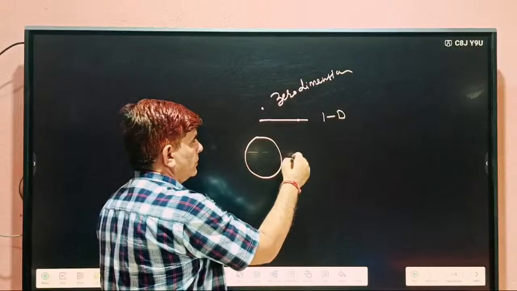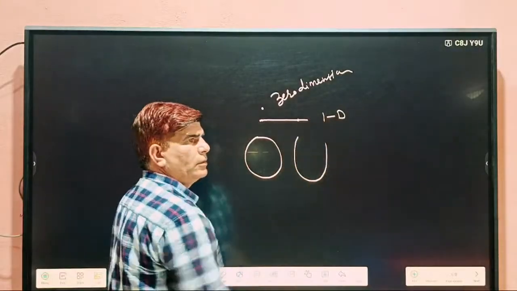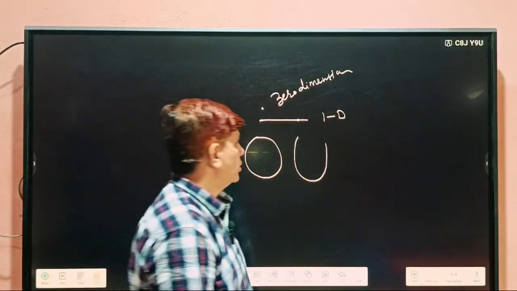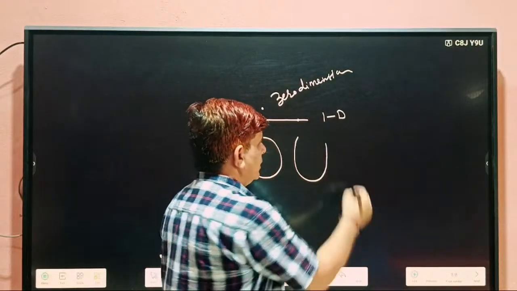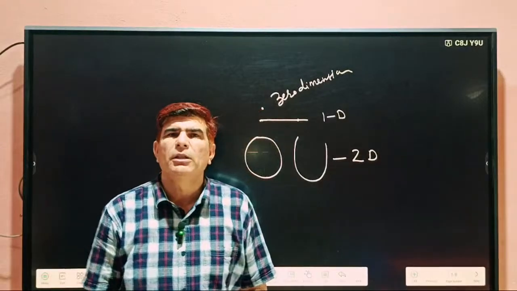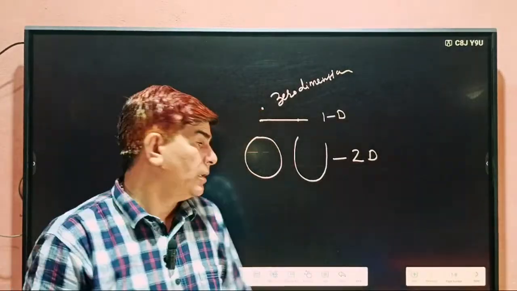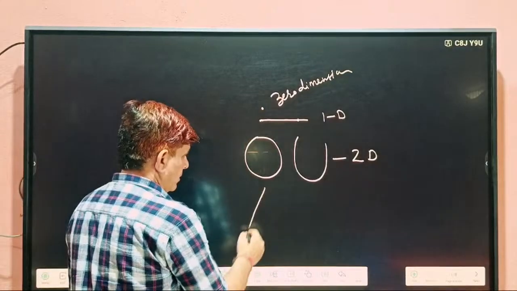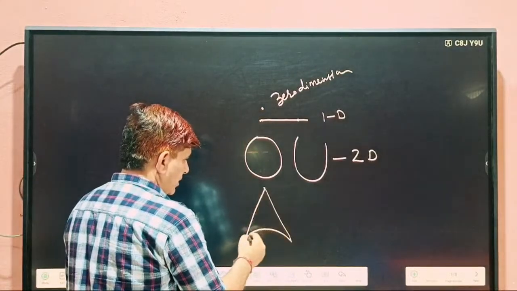Circle, parabola, understood? So these are two dimensional. It means their length and breadth are like this. A 3-dimension example is this: a cube is an example of 3D.